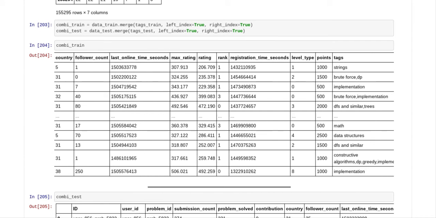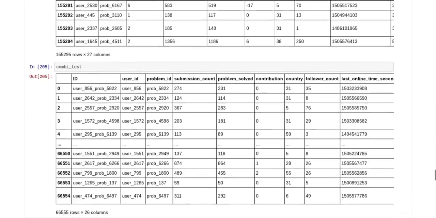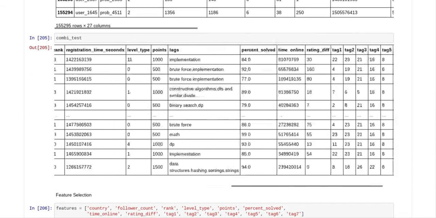So here we go. And you can see at the end of the table, you've got tag 1, tag 2, tag 3, tag 4, tag 5, tag 6, tag 7. You also have the extra columns that I made, such as ID, percent solved, time online, and rating diff. The same thing with the test, you just want to make sure it's all there.